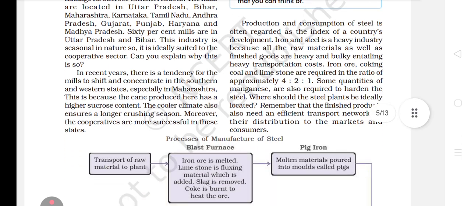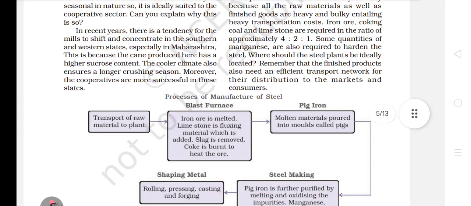Now next is, in recent years, there is a tendency for mills to shift and concentrate in southern and western states, especially in Maharashtra. This is because the cane produced here has a higher sucrose content. The second reason is that the cooler climate also ensures a longer crushing season. Then the third is that the cooperatives are major successes in these states. So this is very easy.